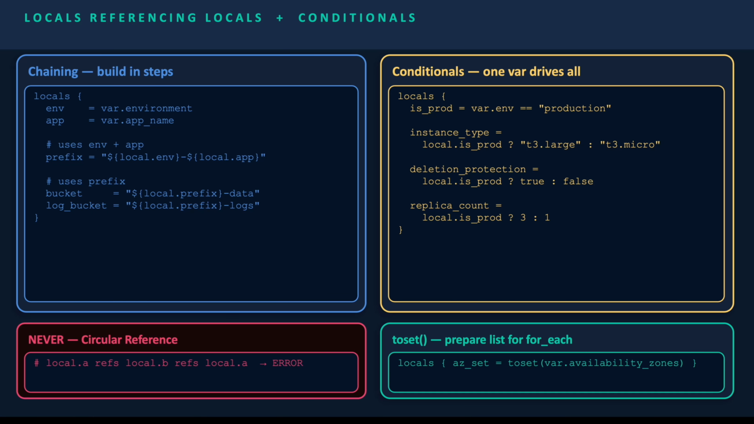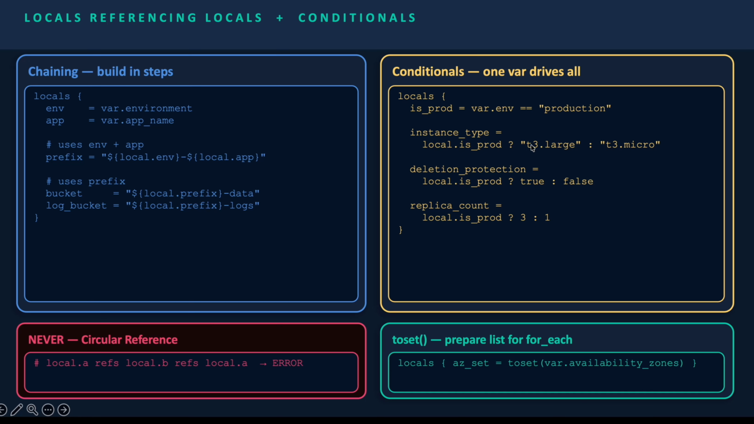On the top right, that is conditionals, where one local drives all. So we have a local block here, and is_prod is just a boolean gate which checks whether it is prod or not. The syntax is condition, then question mark, value if true, colon, value if false. Terraform resolves it by checking whether the environment is prod or dev or any other environment.